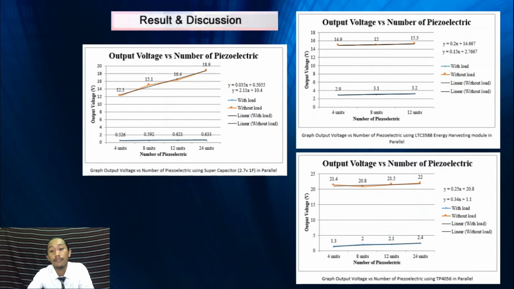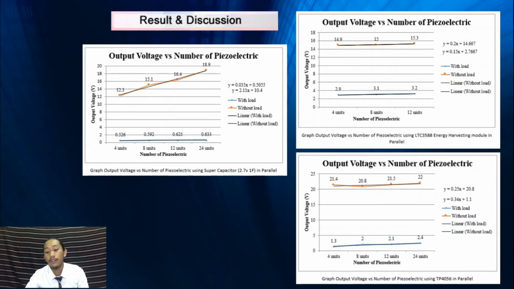For the second graph, I'm using 4 unit, 8 unit and 12 unit. The blue line is representing with load, the orange line is representing without load. As we can see here, without load it generates up to 15.3 volt. With load, it represents 3.2 volt. We can see there is a big difference between with load and without load.